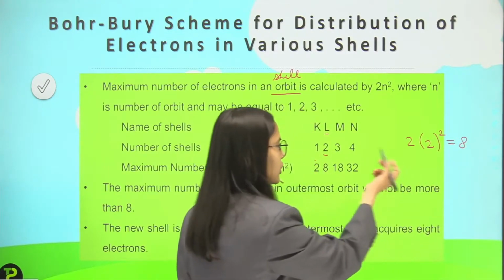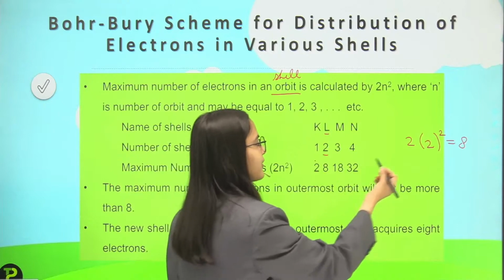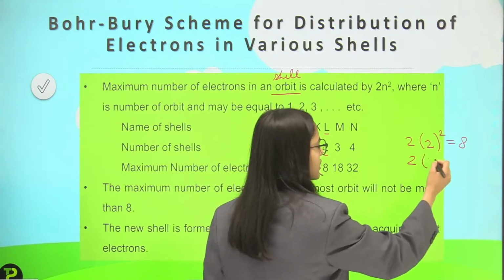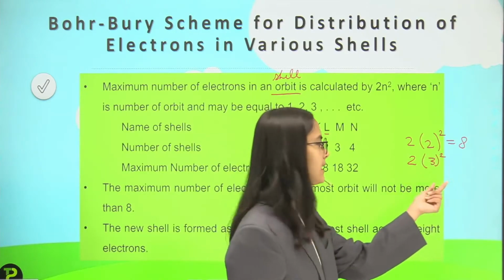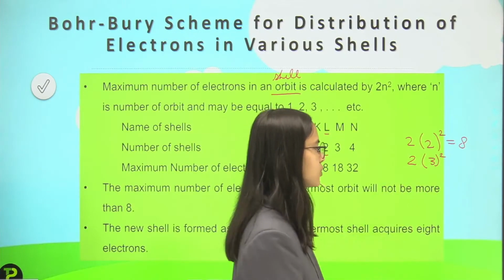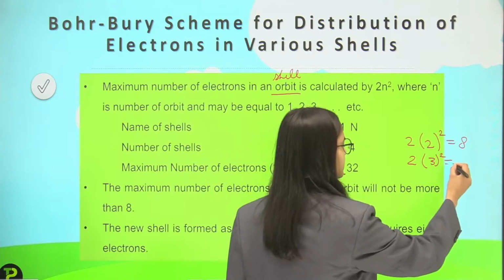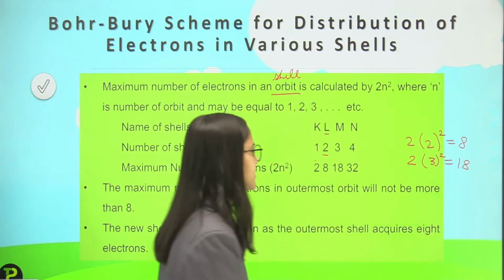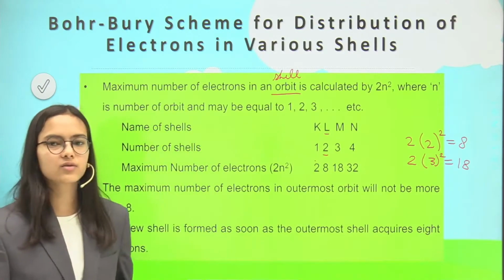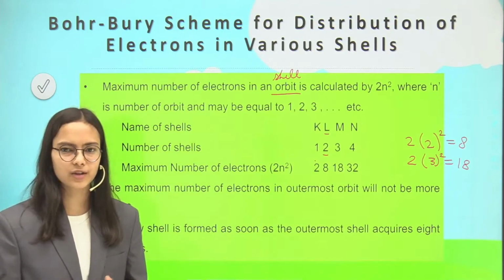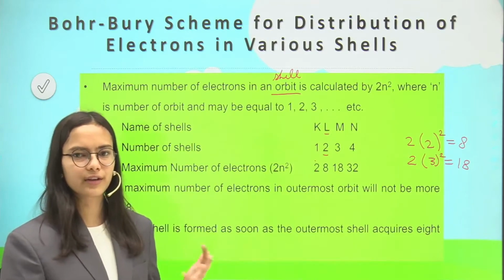And if I put the value of n equal to 3, what will be the answer? 3 square is 9, and 9 multiplied by 2 is equal to 18. And similarly, if I put 4, then I will get 32. So this was the maximum number of electrons we get for different orbits.